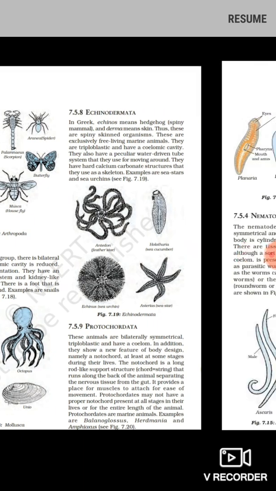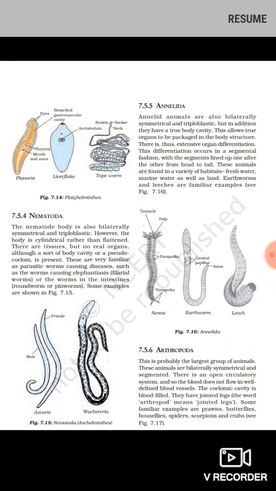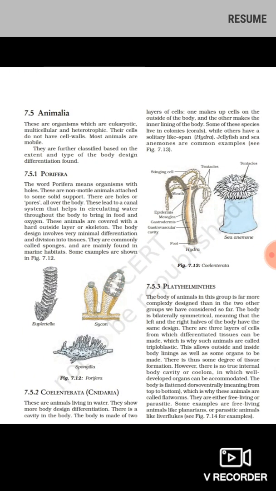So we will be continuing with the other phyla. In the previous video, we understood the phylum Porifera. They have pores all over their body. They remain attached to a solid support. They have a canal system for the circulation of water and food inside their body and elimination of waste products. The body has an outer layer called the exoskeleton, and they are commonly called sponges.